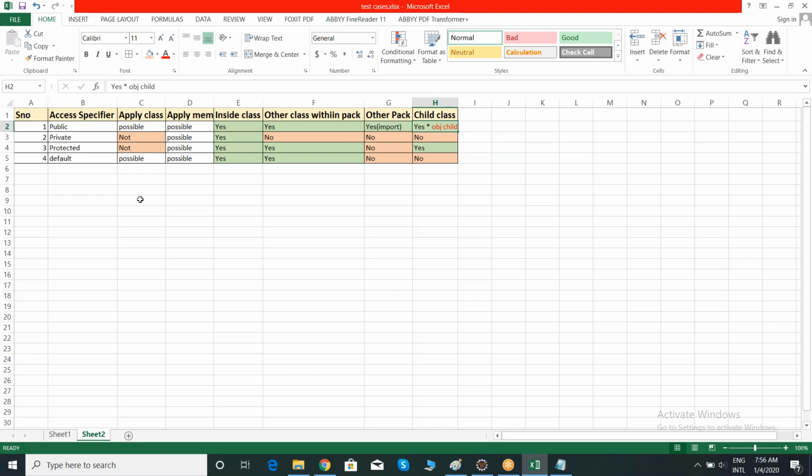And obviously I cannot make my class private. Why am I not able to make it private? Private is the least accessibility; you can access it only within a class. So if I make my class private, I cannot access it anywhere inside the project.